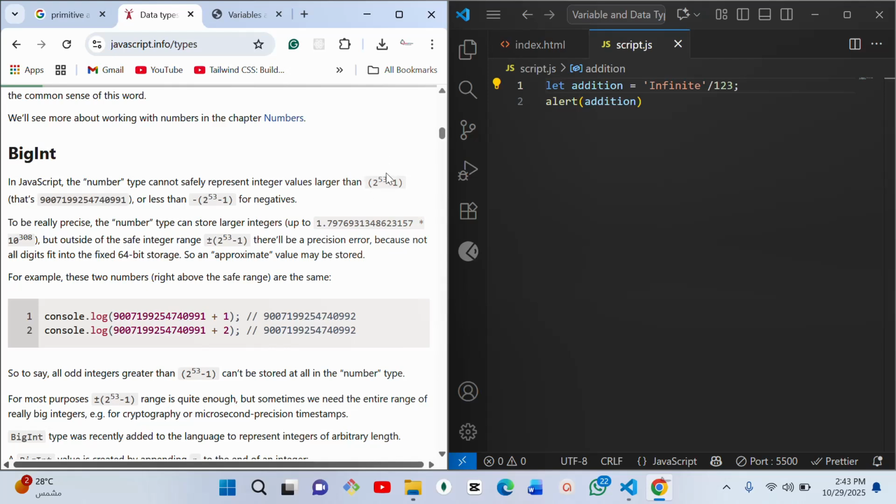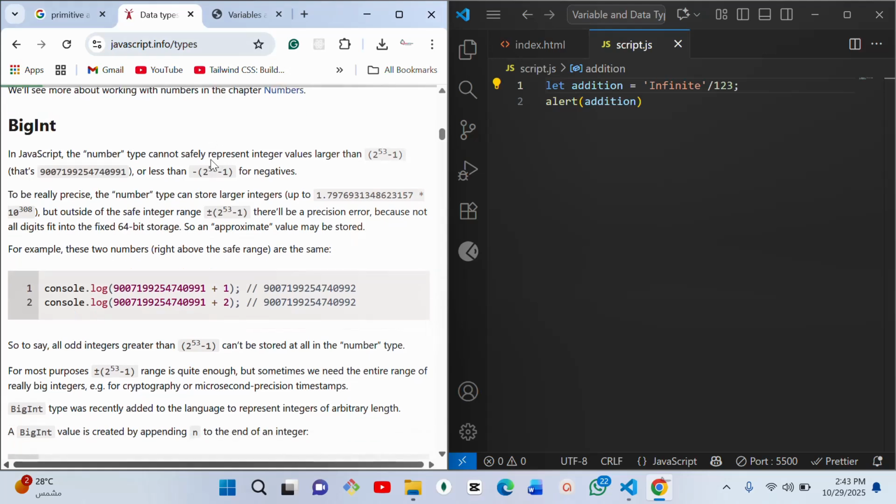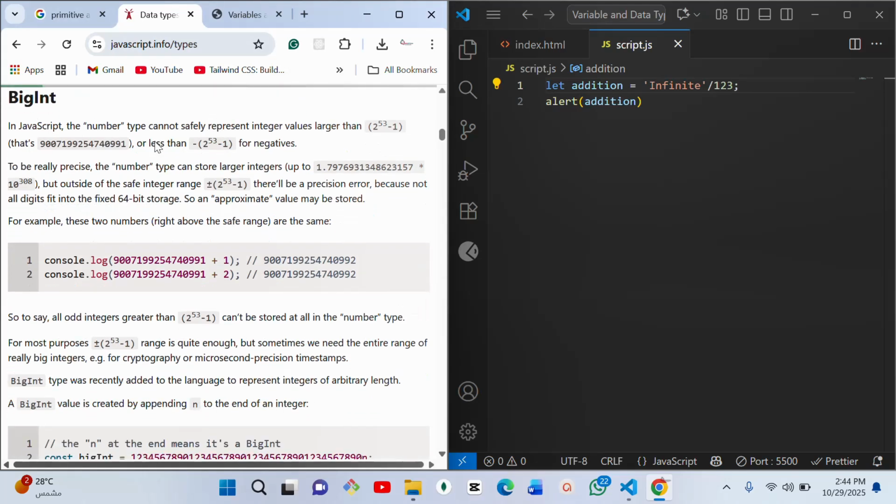This is the largest number that can be tagged as a number in JavaScript, and with a negative sign it is the smallest. Anything lesser or greater than this is tagged BigInt. These are not actually used oftentimes, so we are moving forward.